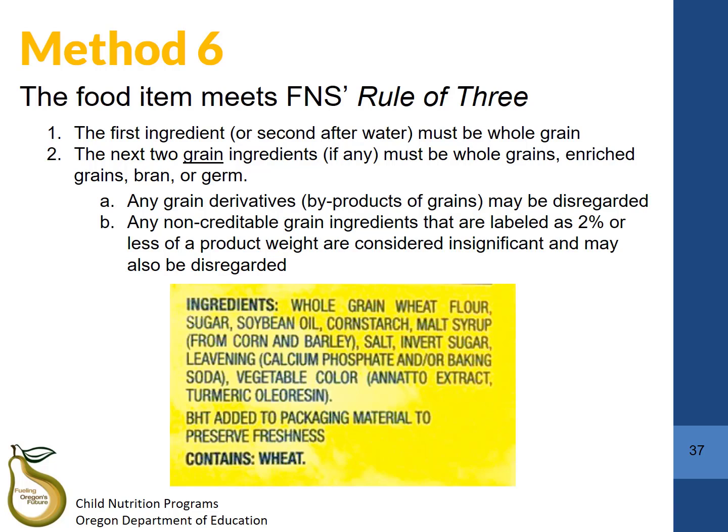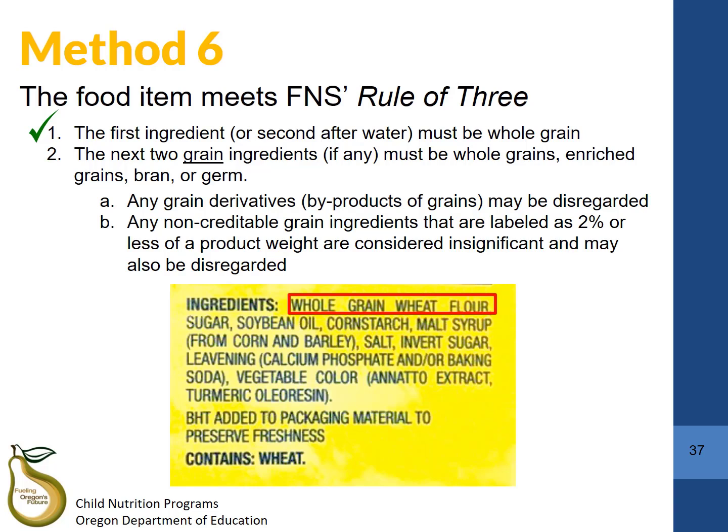In our example on the slide, take a look at the first ingredient. Is it a whole grain? Yes, it is. Whole grain wheat flour is a whole grain, so it meets the first criteria for the rule of 3. Since it meets the first criteria, you will want to check to make sure that it meets the second criteria as well.